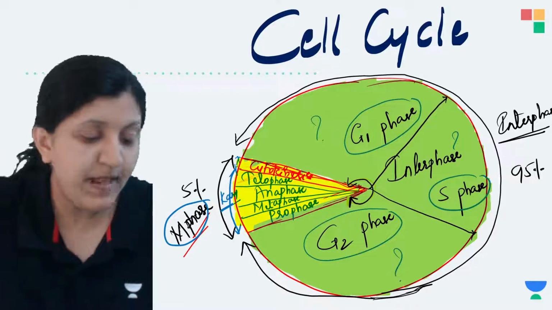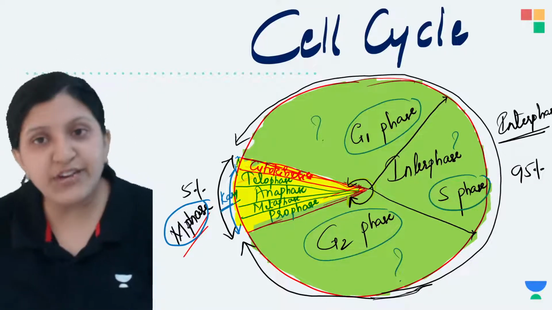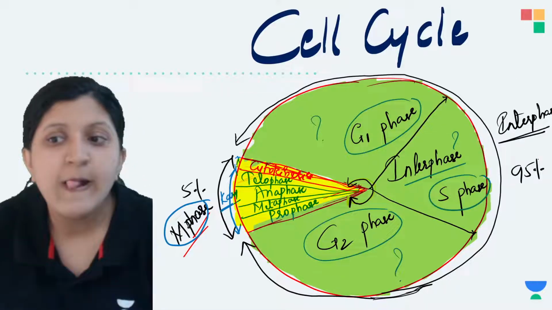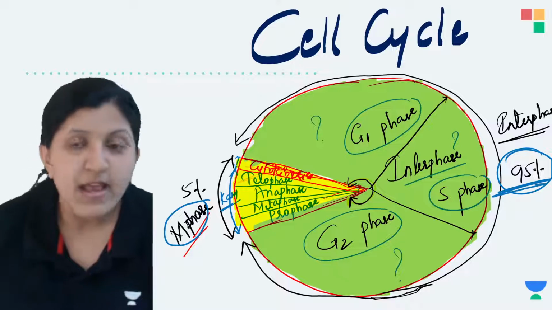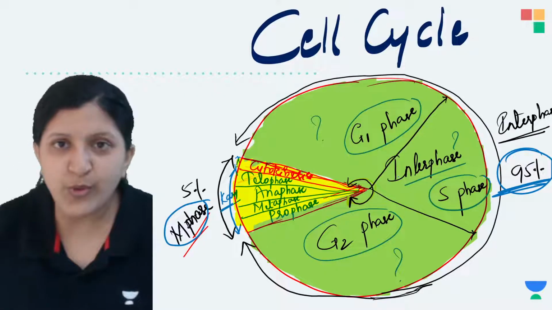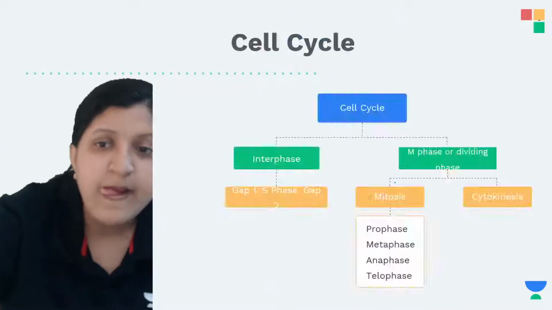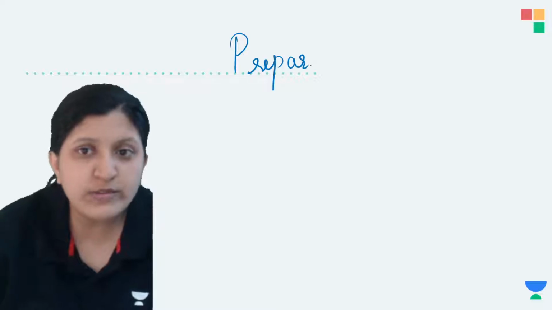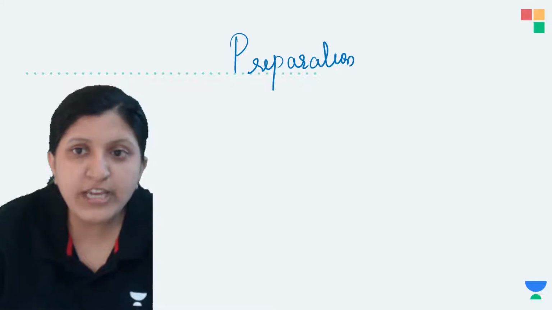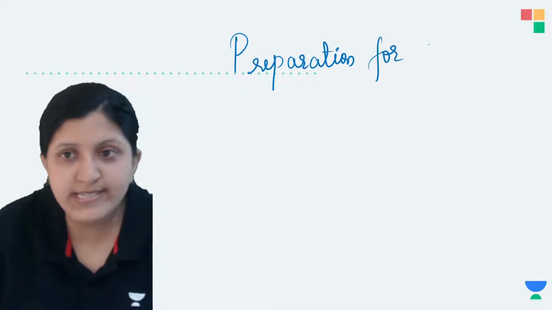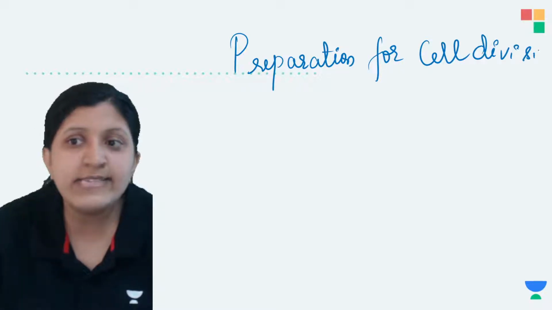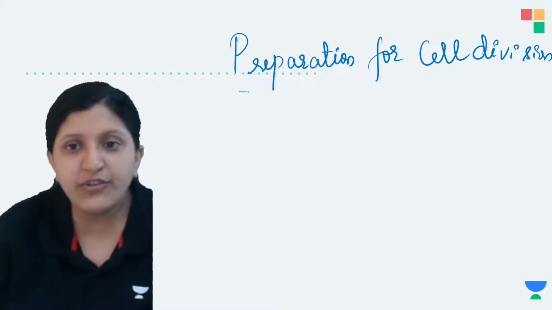So what exactly happens in G1 phase? Let's see this. Since we see this interphase, so this whole phase is actually an interphase here, which is about 95%. Okay, so in that case a preparation is going on. What kind of preparation? A preparation for the cell division. All right, so before the cell undergoes a division, preparation for cell division is done. So that is done in the cell cycle, mainly the interphase.